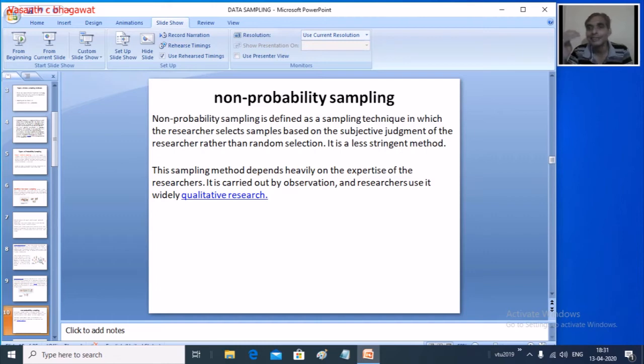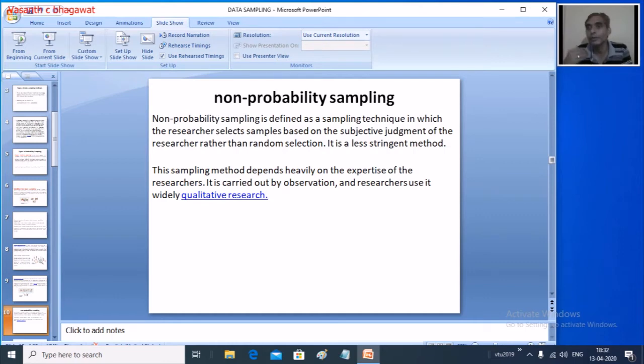So these are some of the probabilistic sampling methods we have seen. Now we'll go to the second classification of sampling the data, which is called non-probabilistic sampling. Non-probabilistic sampling is defined as a sampling technique in which the analyst selects the sample based on subjective judgment.